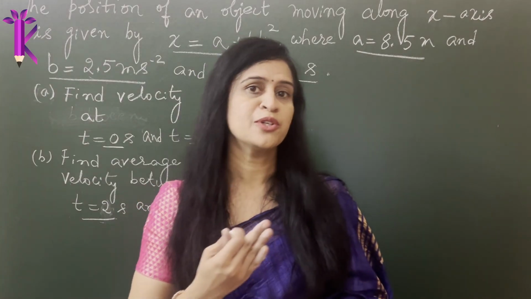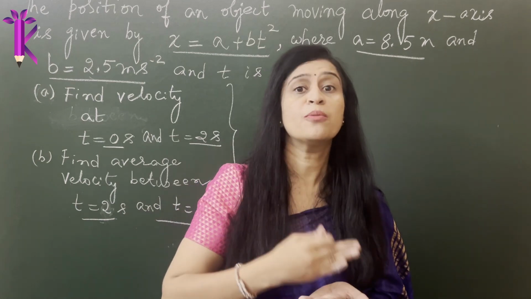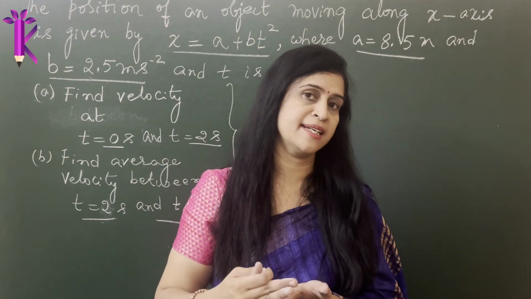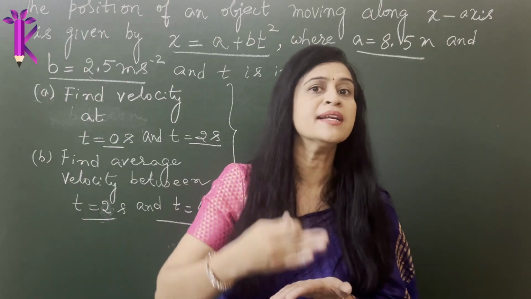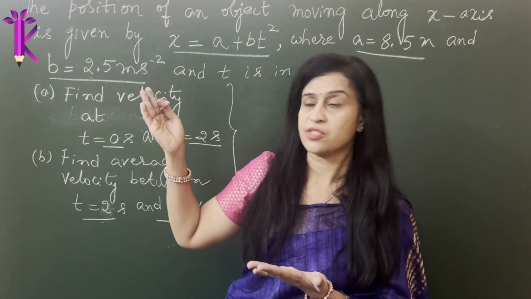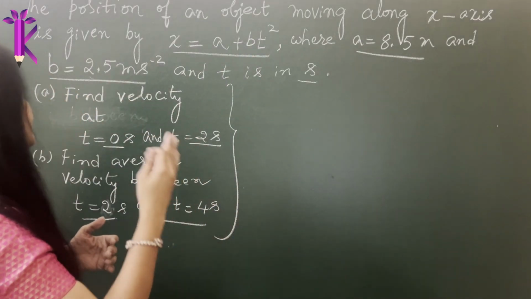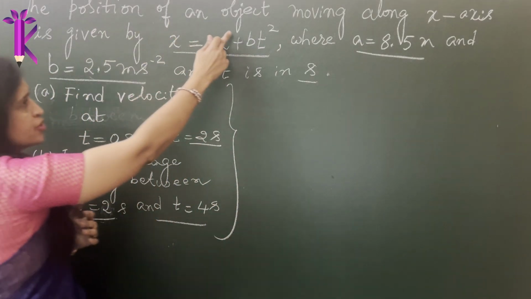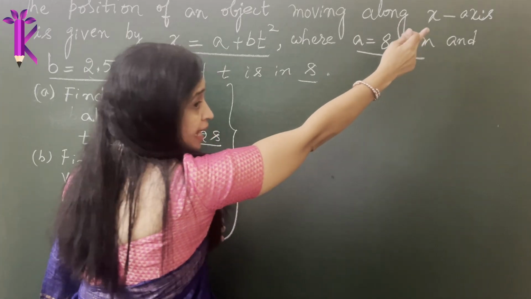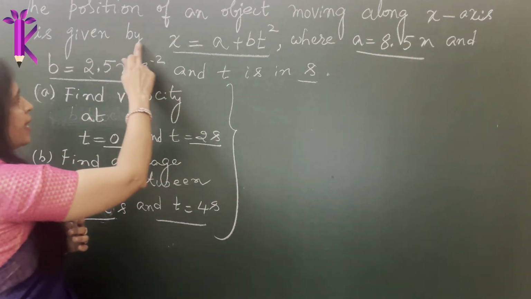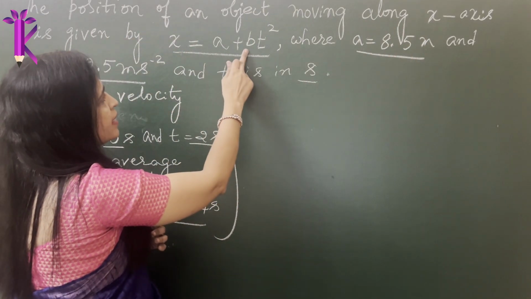Well, now let's take a numerical to understand how to mathematically calculate instantaneous velocity using differentiation, and also average velocity. So here is a numerical. This is a very beautiful numerical. It says the position of an object moving along the x-axis is given by x is equal to a plus bt square.